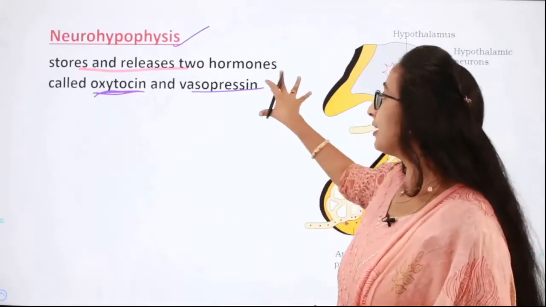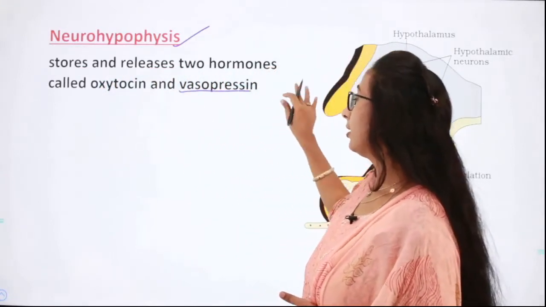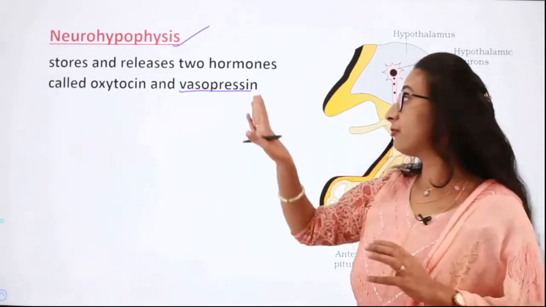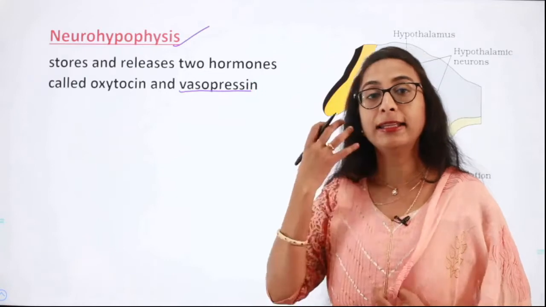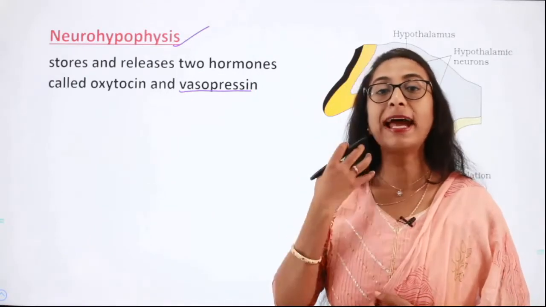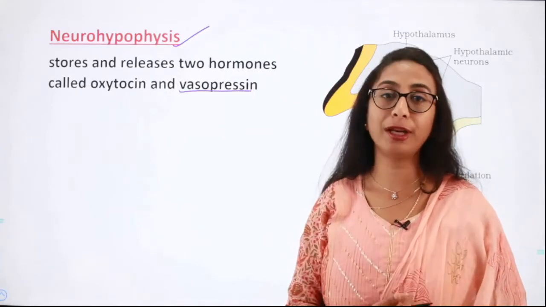Fine. So vasopressin is also called as antidiuretic. So vasopressin is called as antidiuretic because this vasopressin acts on the kidneys so that there will be more absorption of electrolytes and water in order to prevent the loss of water in the form of urine.